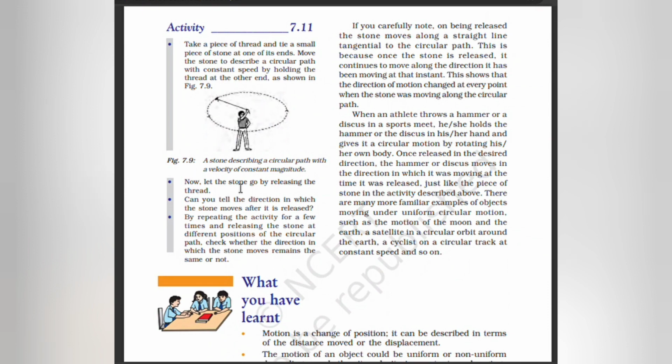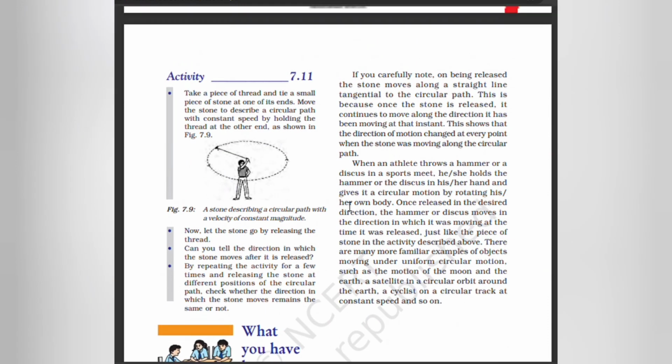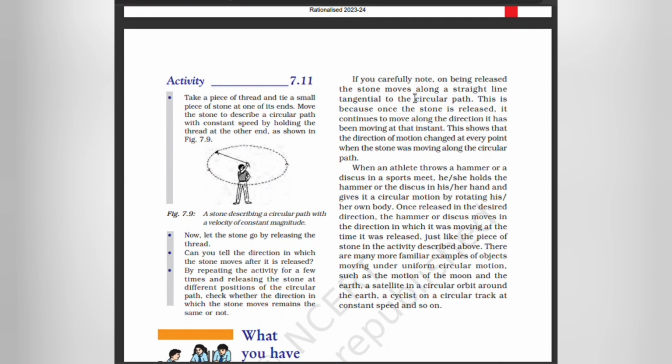Now let the stone go by releasing the thread. If you carefully note, on being released, the stone moves along a straight line tangential to the circular path. This is because once the stone is released, it continues to move along the direction it was moving in at that instant. This shows the direction of motion changed at every point when the stone was moving along the circular path.